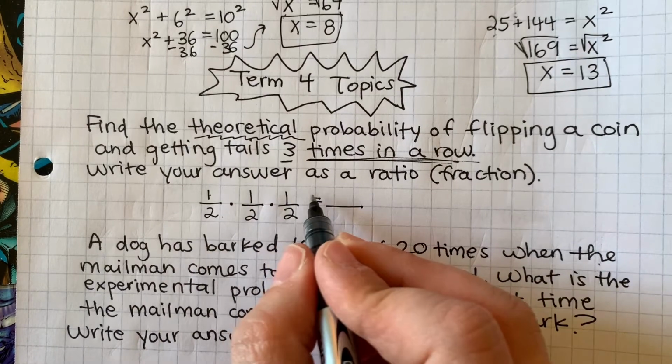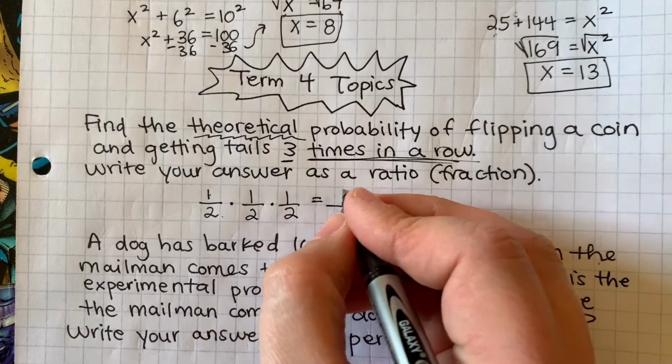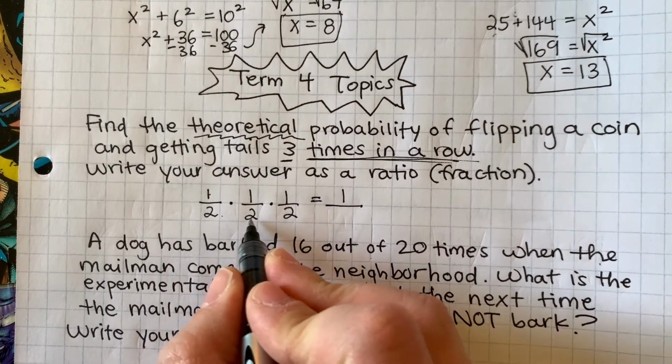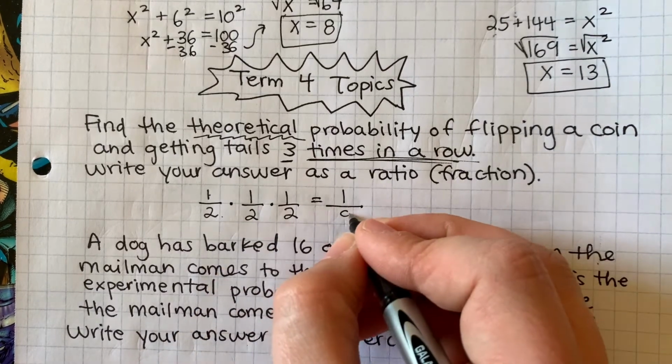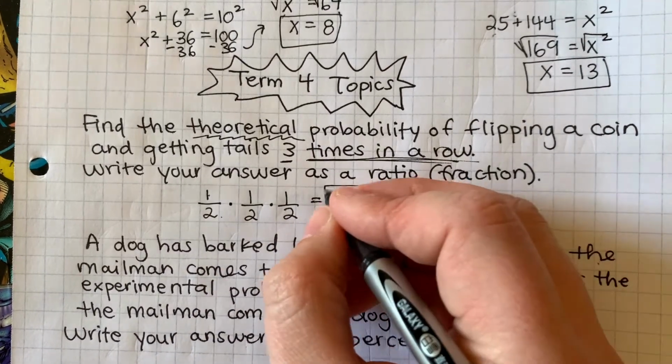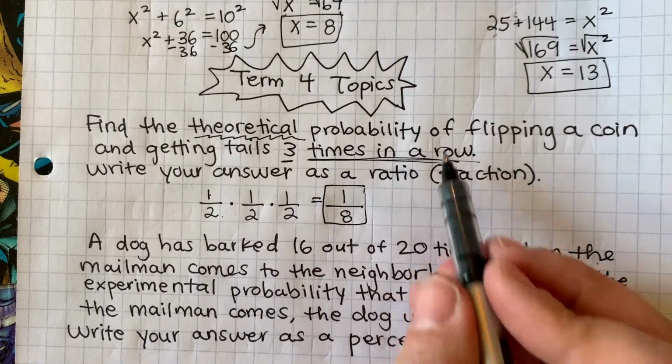Now, we multiply across the top. 1 times 1 times 1 is 1, and then 2 times 2, 4 times 2 is 8. So the probability of getting tails 3 times in a row is 1 out of 8.